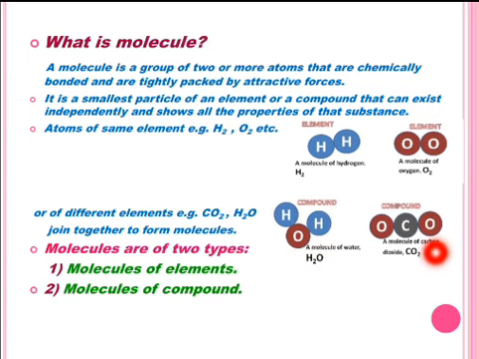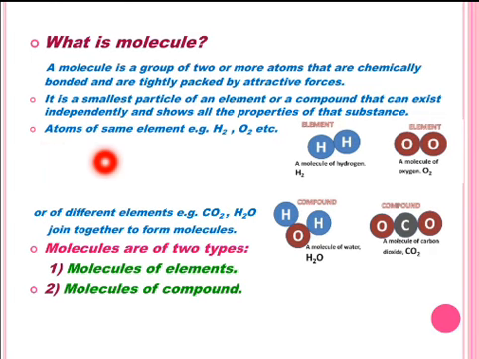Similarly, in CO2, one carbon atom is bonded with two atoms of oxygen and forms a molecule of carbon dioxide. So a molecule is the smallest particle of an element or a compound that can exist independently and shows all the properties of that substance.